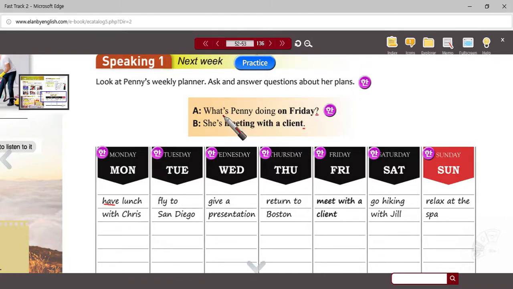In the question, we have the be verb, then the subject, and then the verb with the ing, the present continuous form. And in the answer, we have the subject, the be verb, and the verb with the ing. Good. I'll let you and your partner do that. If you're alone, you can take both roles. So press pause, and then we will review the activity.